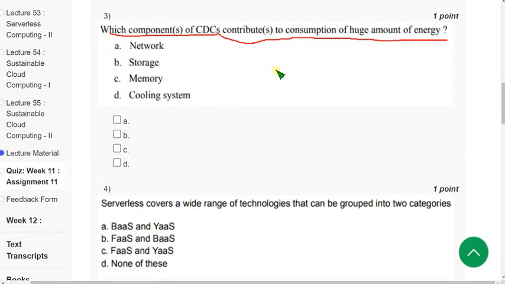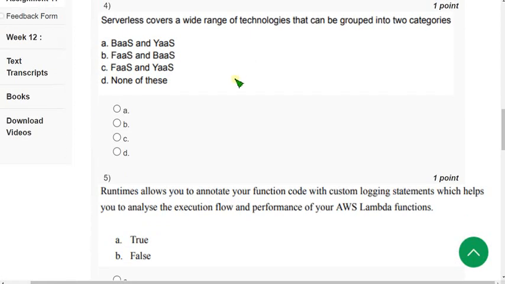Which components of CDCs contribute to consumption of huge amount of energy? So for the third question, all of these are correct guys: network, storage, memory and cooling system. So mark A, B, C and D. Next one. Fourth question.